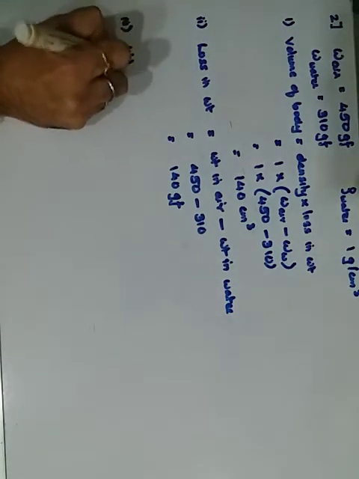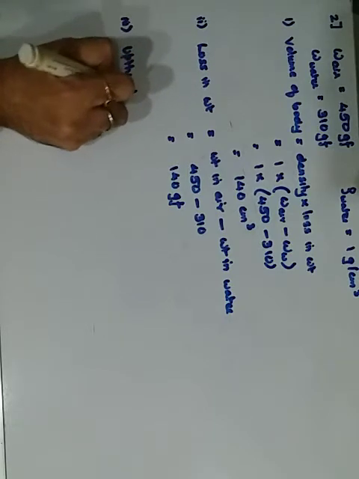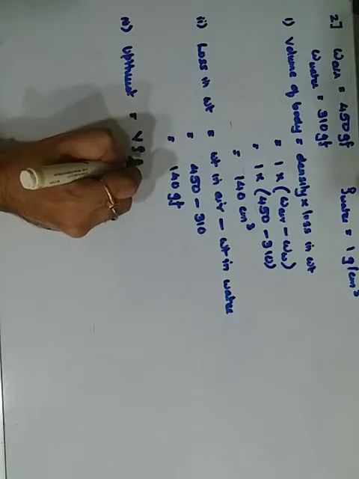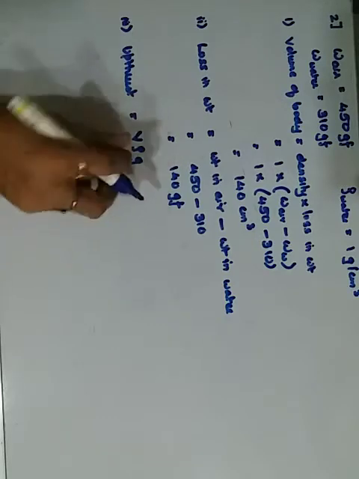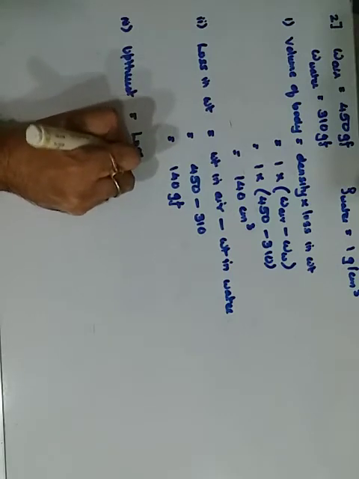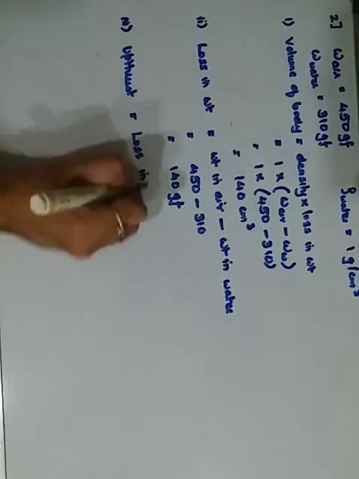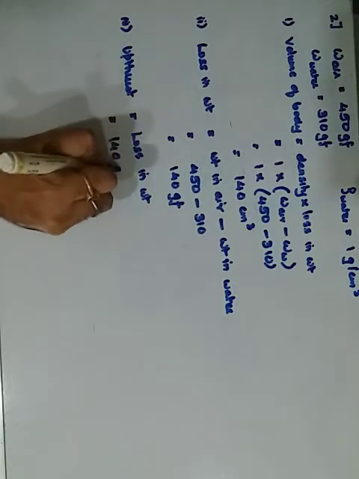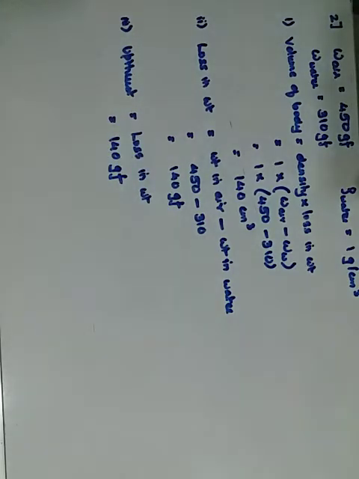Third one is upthrust. For upthrust, just now in the previous problem we did, upthrust is simply V into rho into G, or else you can directly go for it. Upthrust is always equal to the loss in weight. So loss in weight is how much? 140. That means upthrust is also 140 gram force. Okay, simple derivations and simple formulations. Directly you can substitute and get the answer.